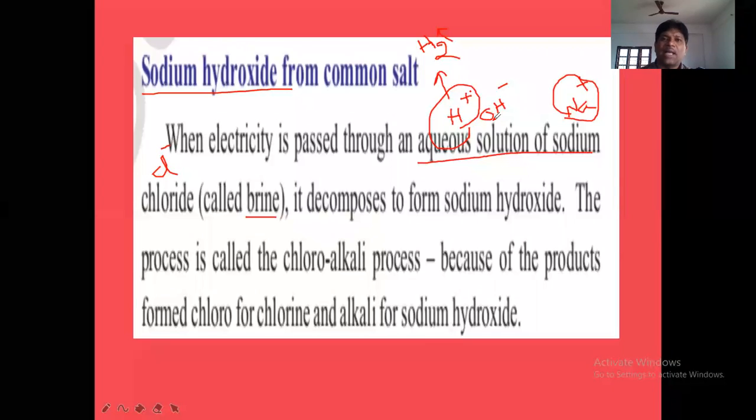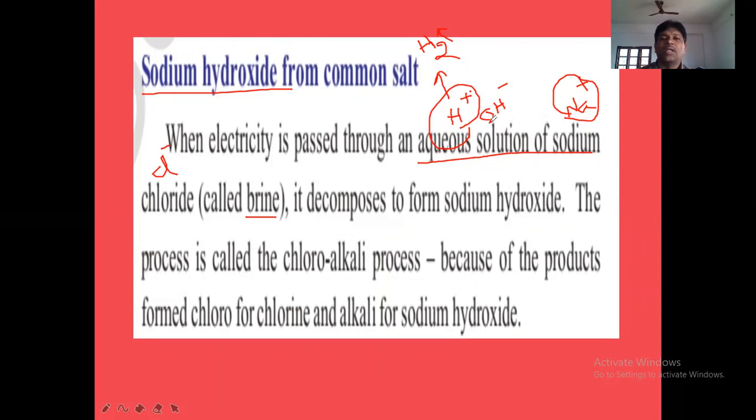Why is Cl minus ion discharged before OH minus? The reason is that the Cl minus is made up of how many elements? Only chlorine element. But OH minus ion is made up of how many elements? Two elements. Hydrogen element, oxygen element here. But chloride ion is made up of only one element.